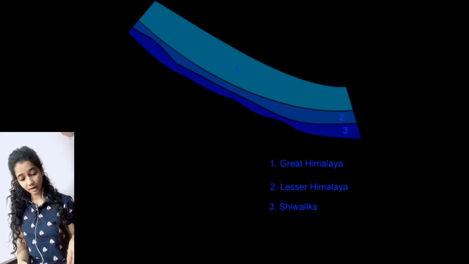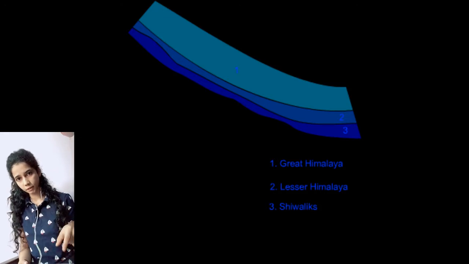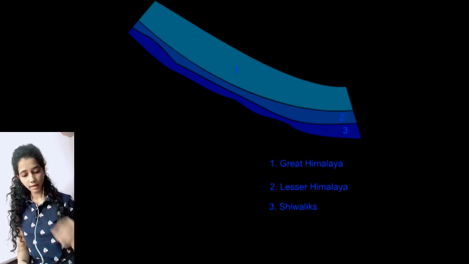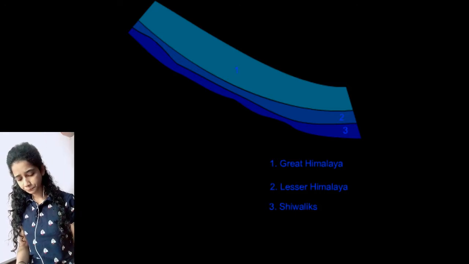Why? Because its height is 3,500 to 4,500 meters, which is lesser than Himadri. And Shivalik is the lowest range, with a height of around 900 to 1200 meters only.